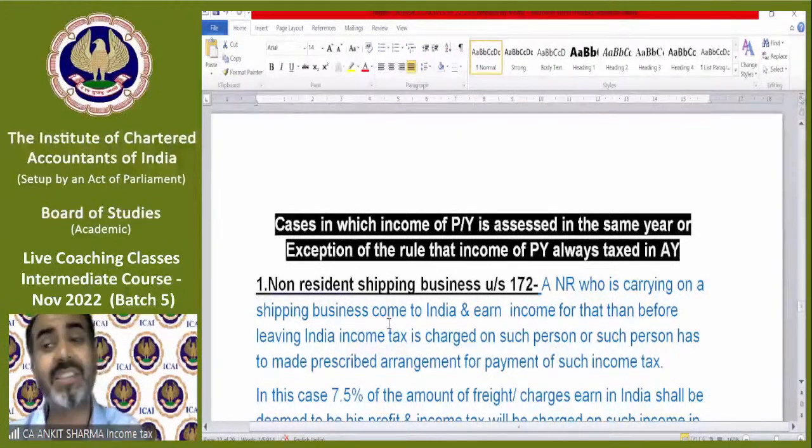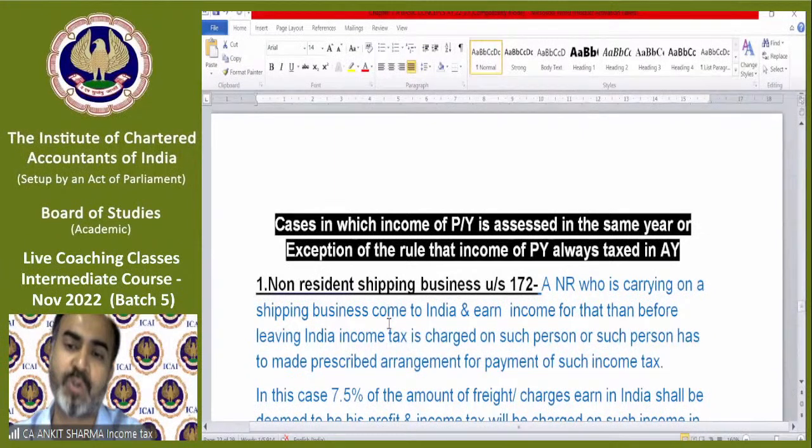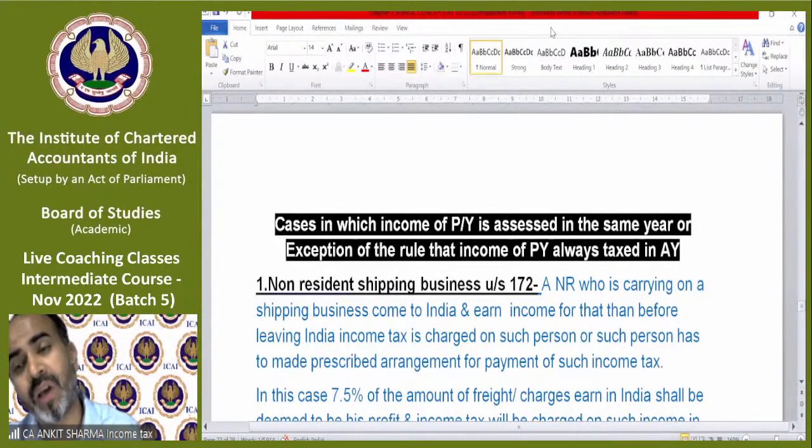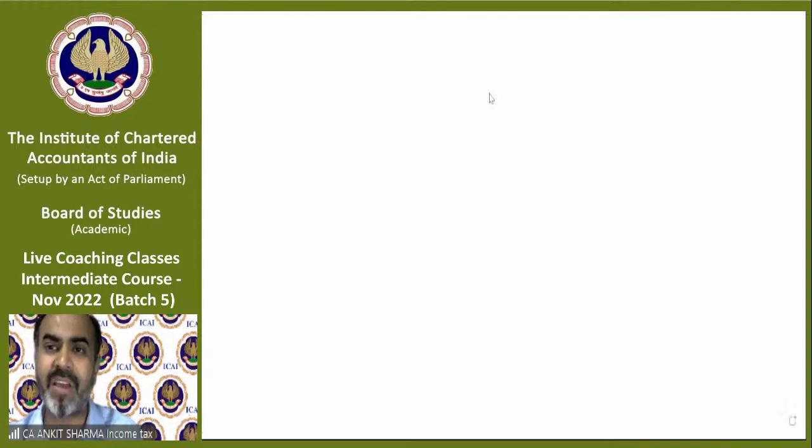But there are some exceptions in white money also. There are some cases in white money when the previous year income is taxed in the previous year itself. We can say in some cases the previous year is also the assessment year in case of white money. So you might be thinking why it's like this. There is a genuine reason behind it.